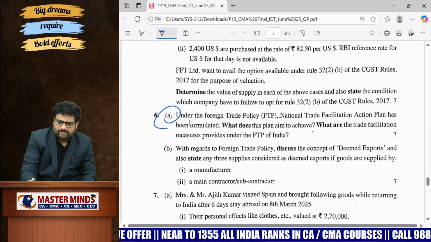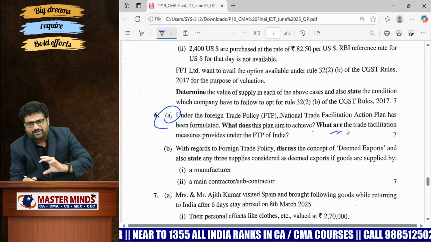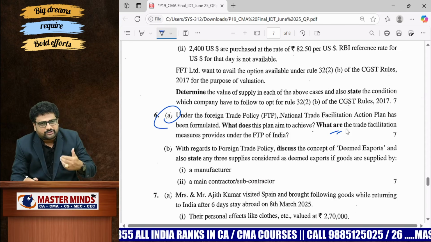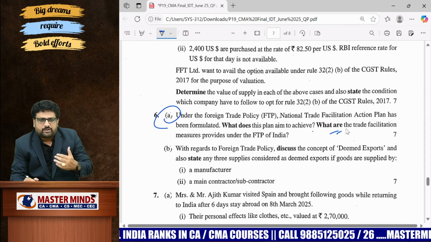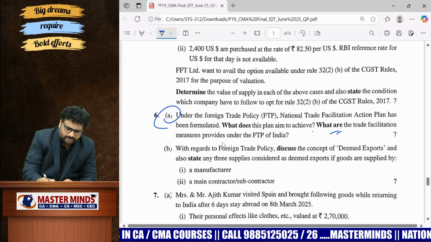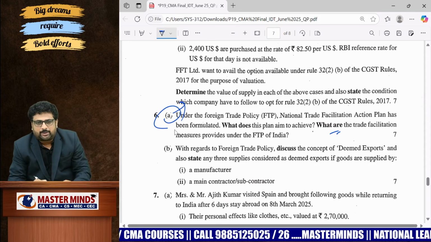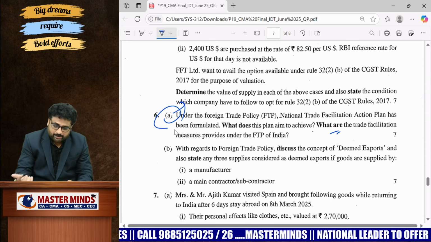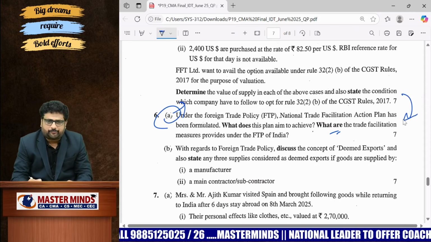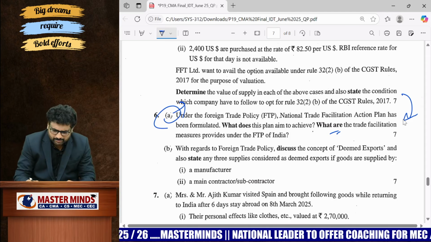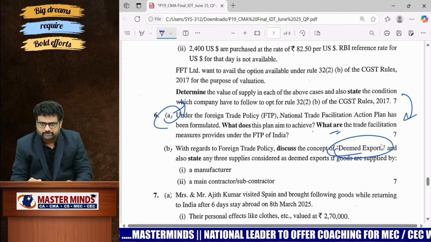6A generally we will leave as a choice, because while going through these export promotion schemes, we keep more focus on export promotion schemes. That's why even though it is an easy one, the majority of people will actually leave it as a choice. Therefore, from that point of view, we also need to leave this 6A as a choice now. And deemed exports, it is a straightforward one.